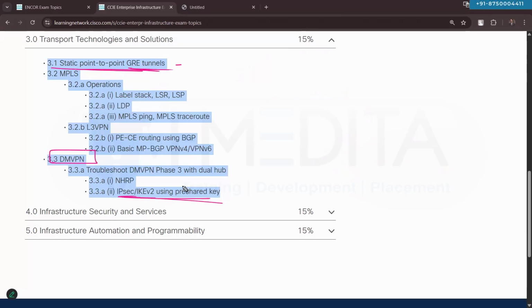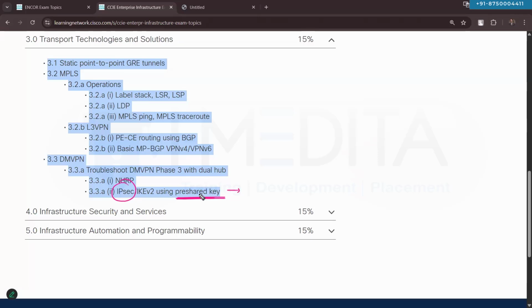We'll talk about IP security. We'll talk about IPsec, but only the things that are in the content. We will not talk about anything beyond our content. For example, in IPsec, it says that we must know how to configure IPsec using a pre-shared key. So we'll only talk about the pre-shared key. We'll not talk about those certificates.